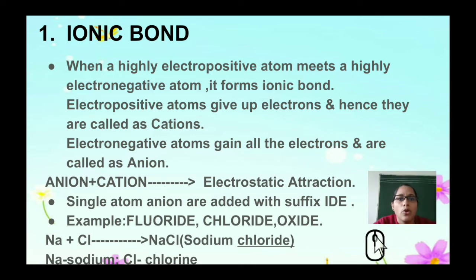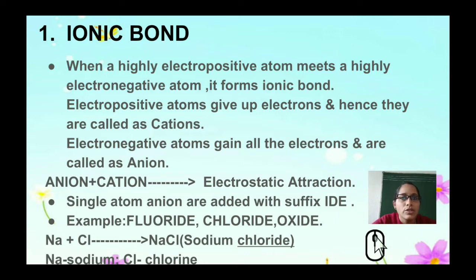So ionic bond: when a highly electropositive atom, I have told you that an electropositive atom will always give its electrons, meets a highly electronegative atom, which always takes electrons, they form an ionic bond.